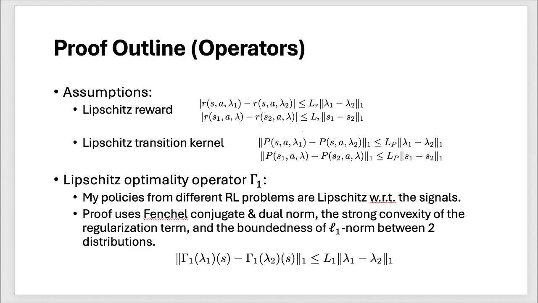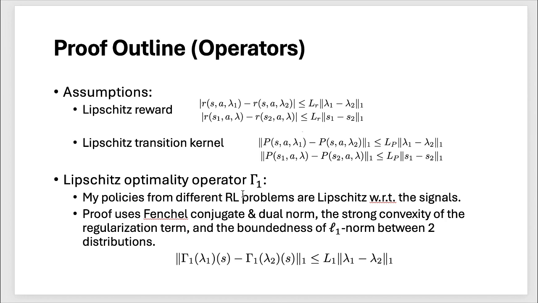Okay. So mathematically, the assumption looks like this. The Lipschitz reward is basically just R is less or equal to LR of lambda 1 minus lambda 2 of norm 1, very basic here. And the transition kernel is also defined in a similar way. Then we can say the optimality operator, which is the one here, is Lipschitz. So that means my policies from different RL problems are Lipschitz with respect to the signals. The argmax of the Q-learning is Lipschitz with respect to the signal.